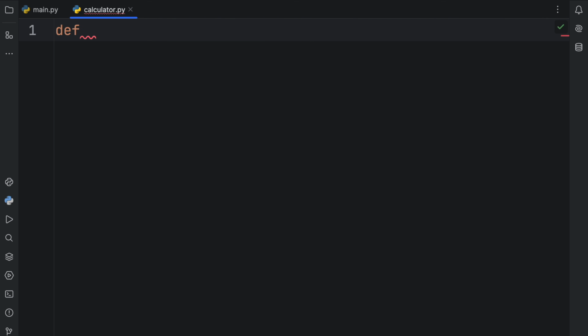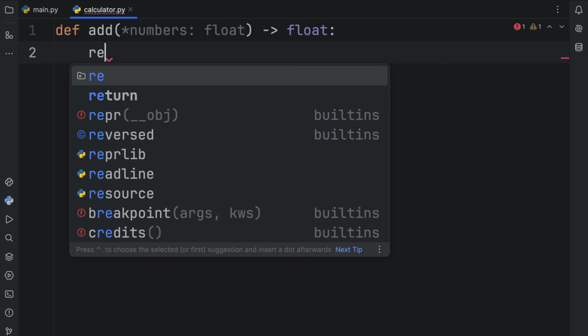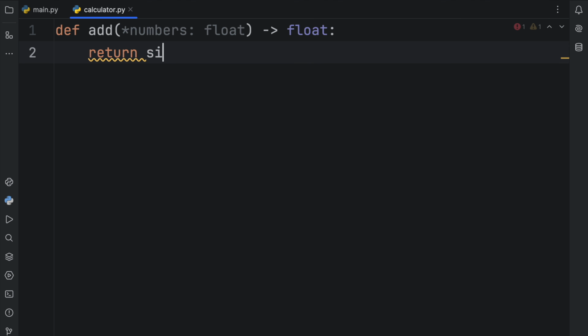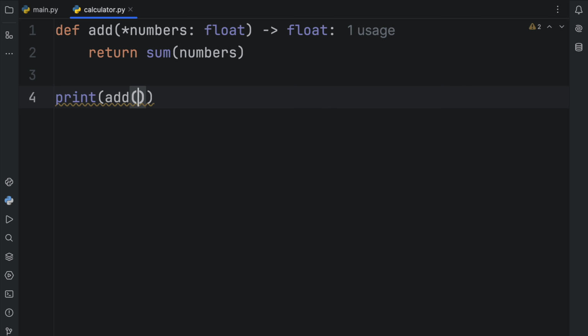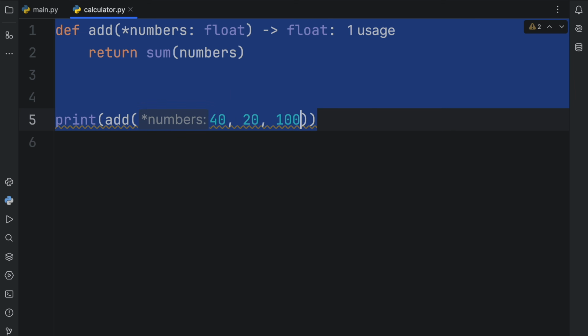So here we're going to create something called add, which is going to take an arbitrary amount of numbers. So here we're inserting args by adding the asterisk. And that's going to be of type float. All of these arguments are going to be of type float, and they're going to return to us a float. Now here we want to return the sum of these numbers. Obviously, we could just use sum from the start, but in our module, we're going to pretend we had a different implementation. But next, to test it out, we're going to print add, and we're going to add all the numbers that we have in our heart, such as 40, 20, and 100. Very good numbers.